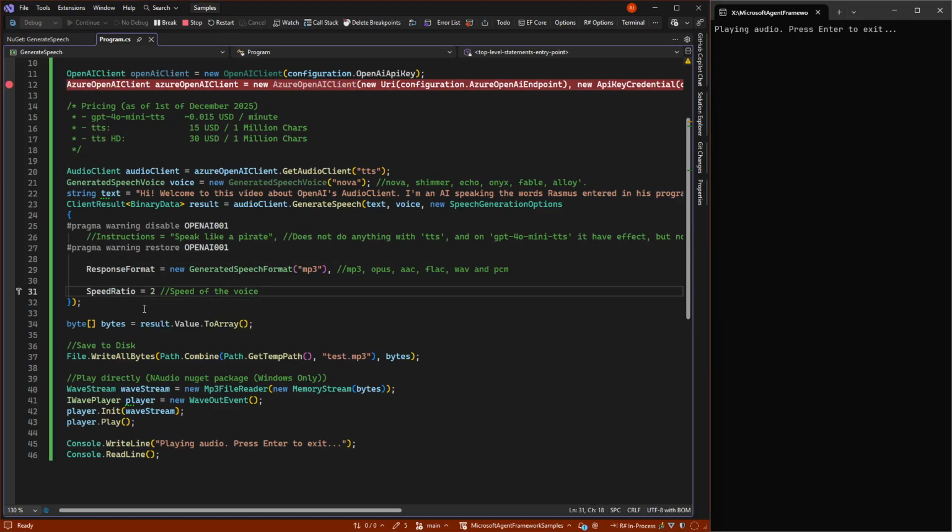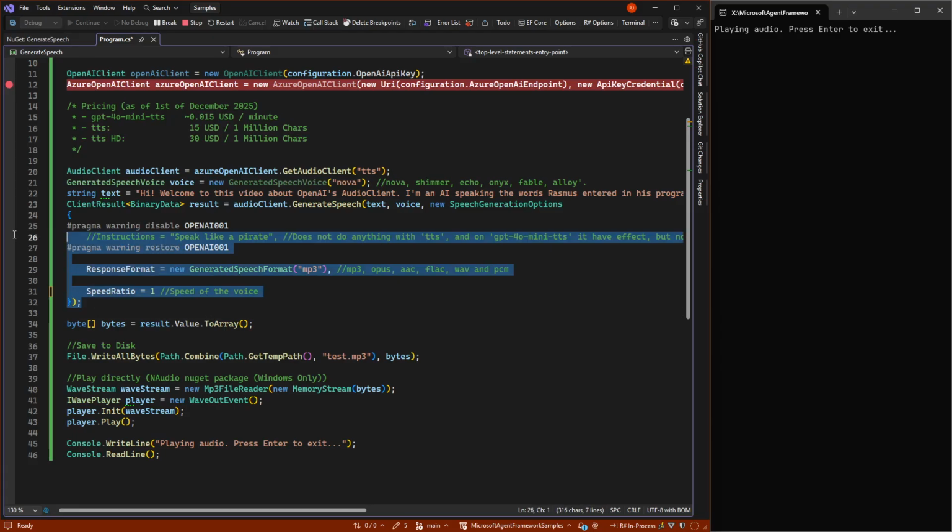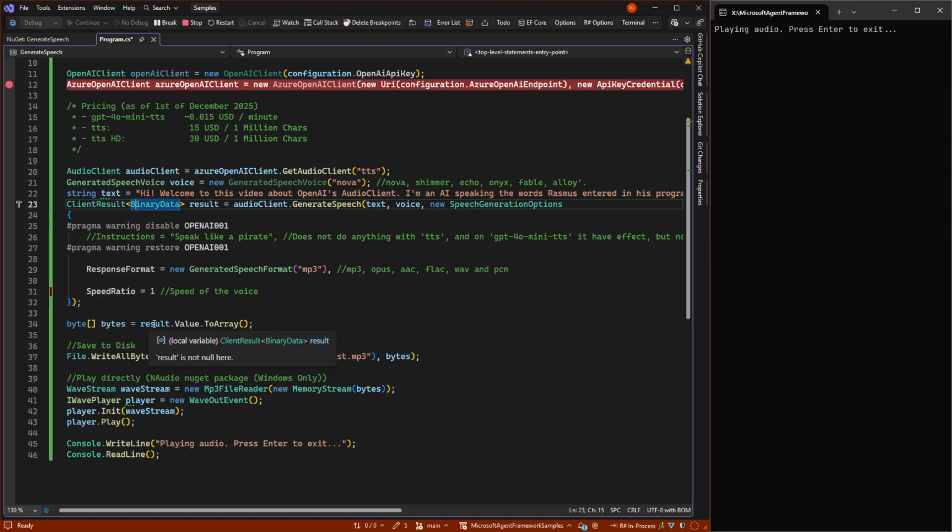So we have the control of the speed. And what we do beyond this, because this just gives a result.value, and that is just binary data, meaning bytes, is just C#. In my case, I'm writing it to disk, so I could run it after the fact. That's very simple.